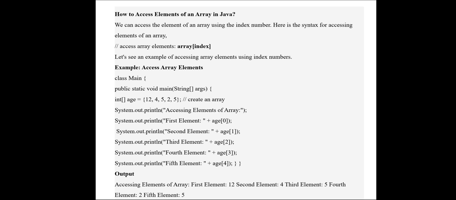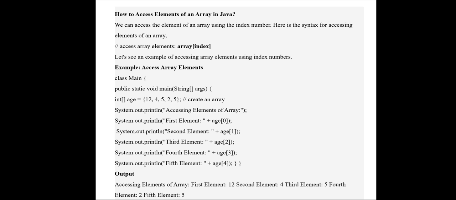So to access array elements, suppose we want to access the third value of the array, then we have to give array of 2, because the array index starts from 0. So the third value will be accessed with the index value 2. Example: access array elements, I have given a program.